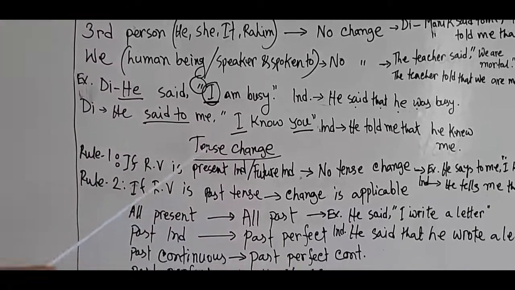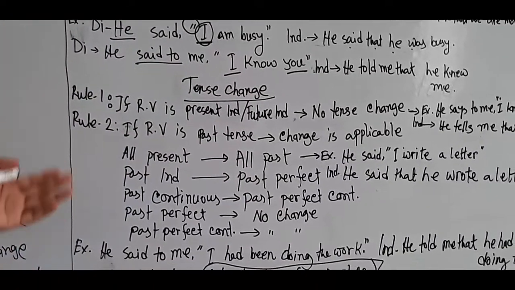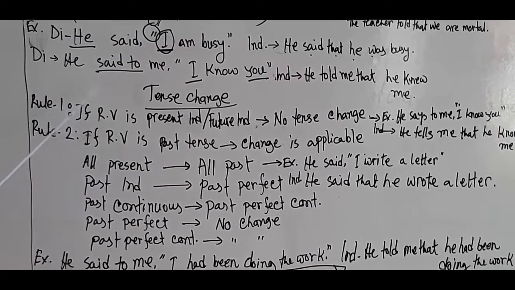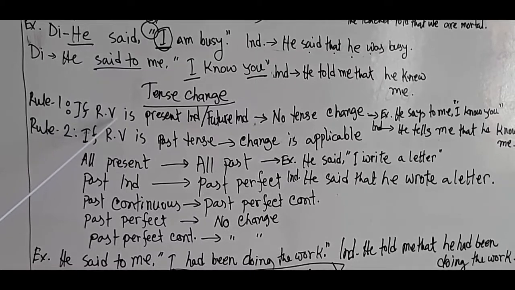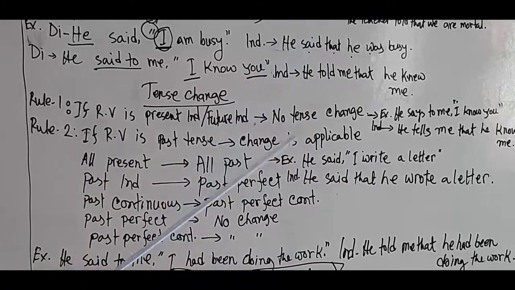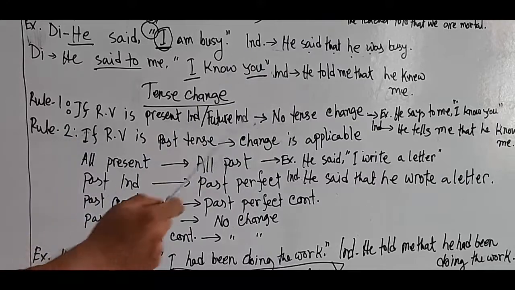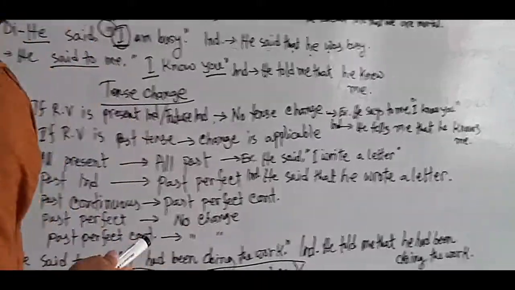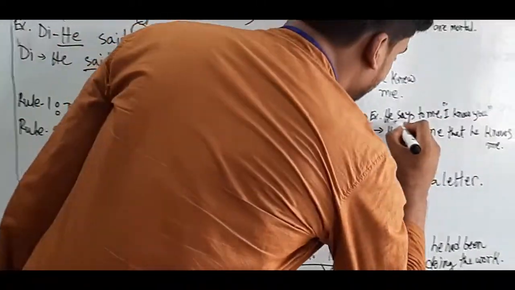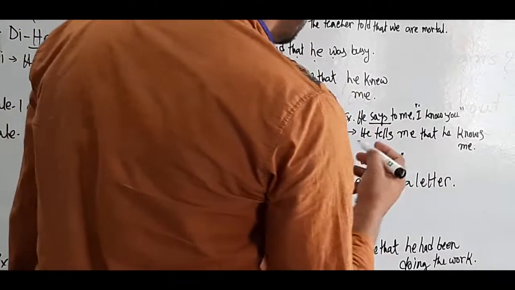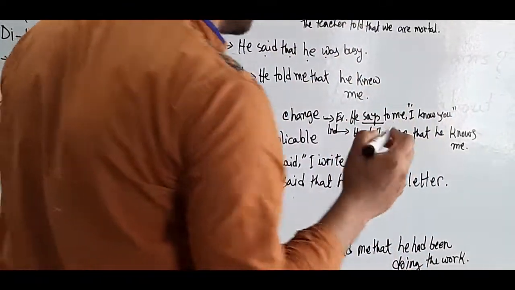Now come to tense change. Okay, this is very interesting. Tense change. First two rules are there. For rule 1, if the reporting verb is present indefinite or future indefinite, no tense change is applicable. Okay, let's take an example. He says to me. That means here the reporting verb is present indefinite. That's why no tense change is applicable.